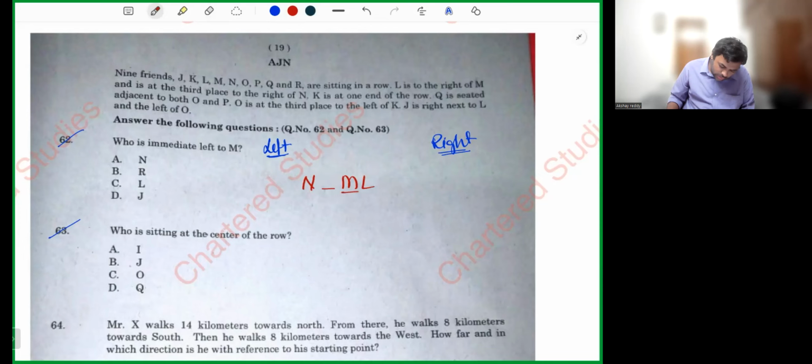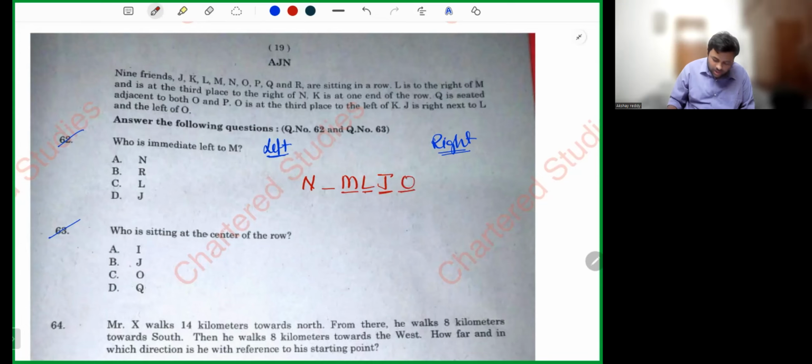Q is seated adjacent to both O and P. O is at the third place to the left of K. J is right next to L.